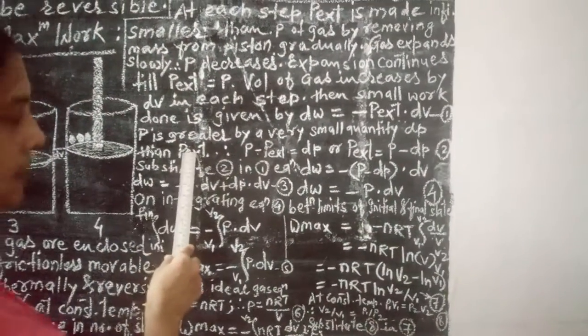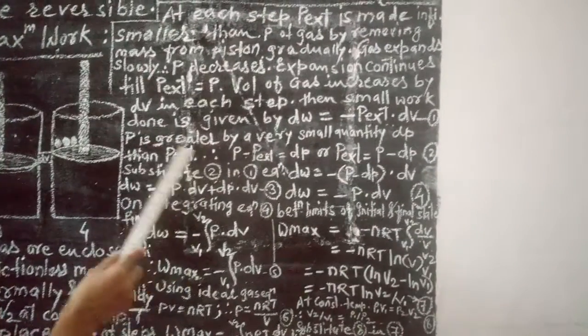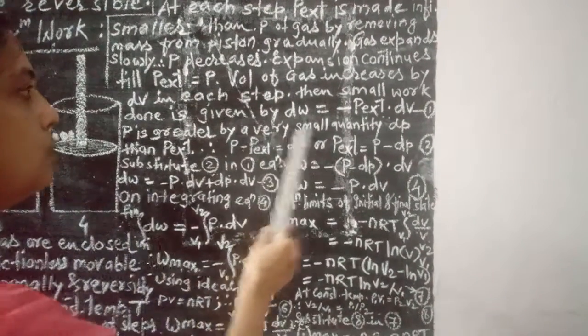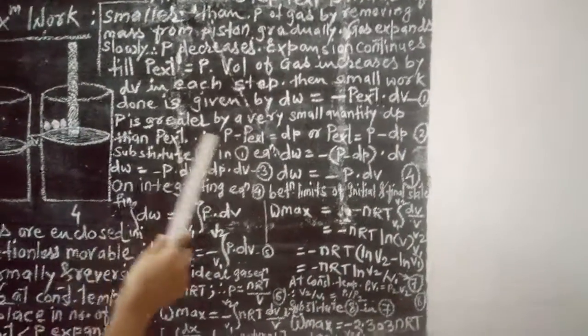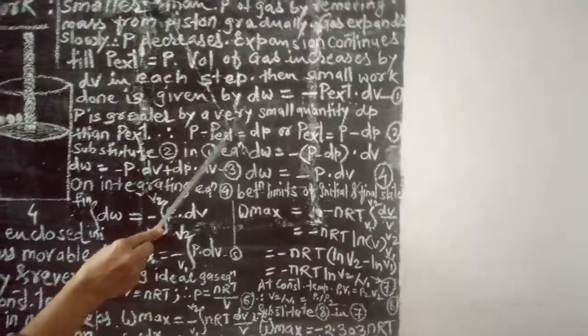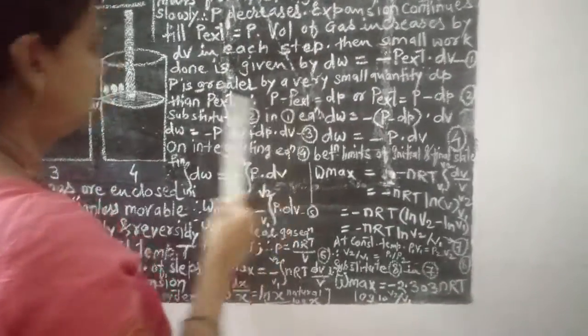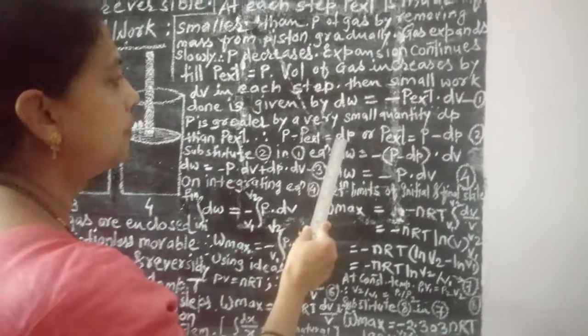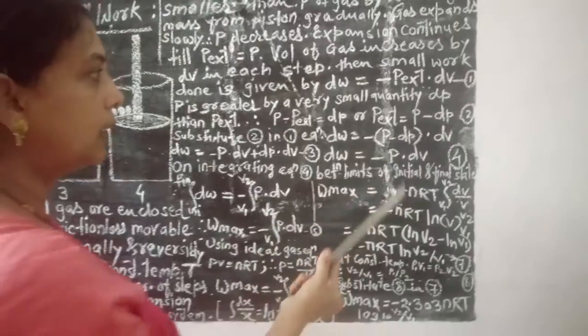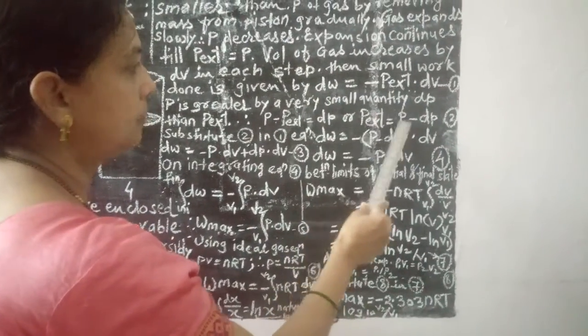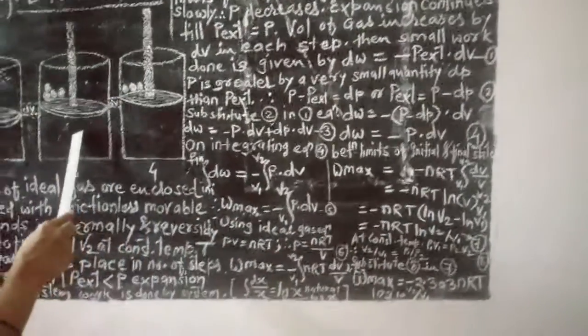Now the pressure is greater by a very small quantity delta P than the P external. Therefore you can write that the pressure acting on the gas minus P external is equal to delta P, or P external is equal to P minus dP.